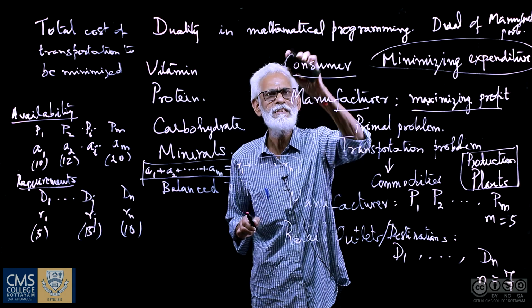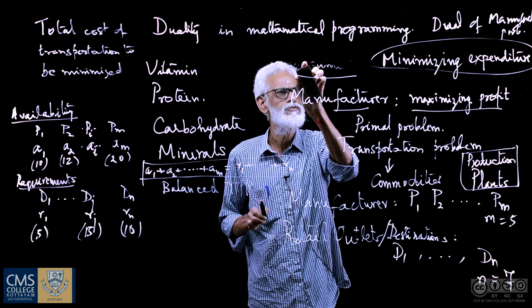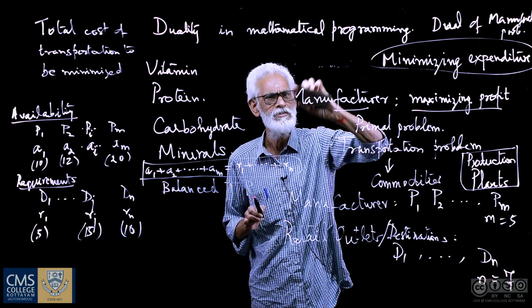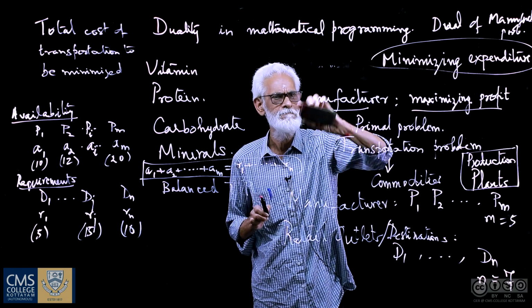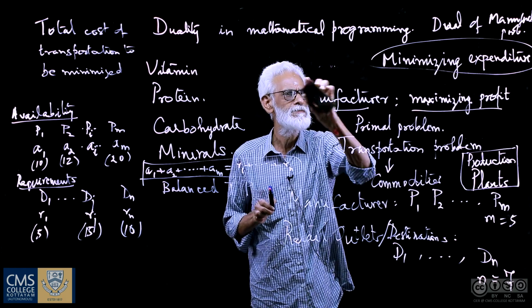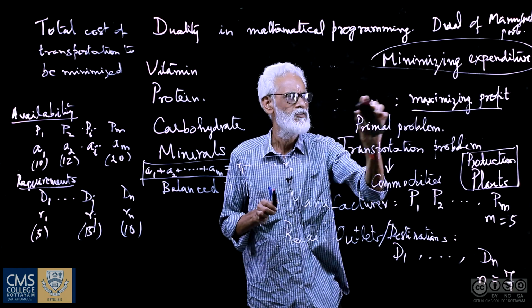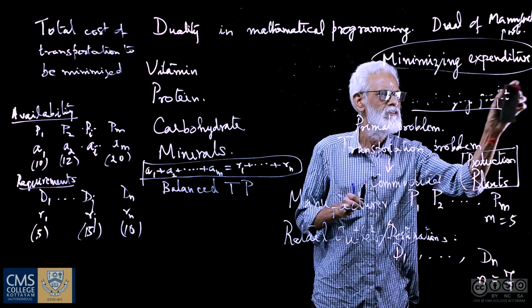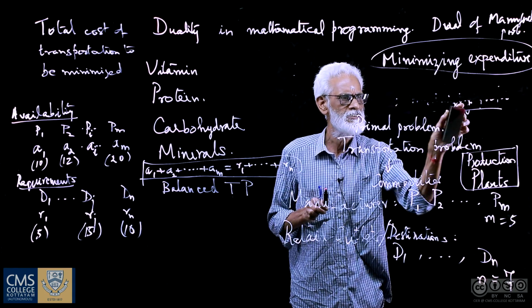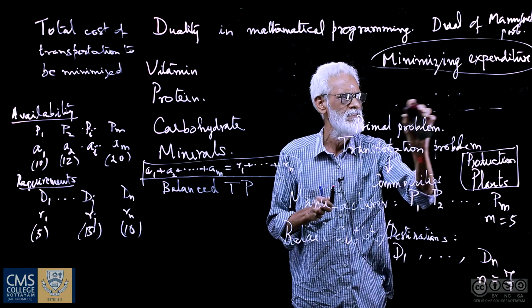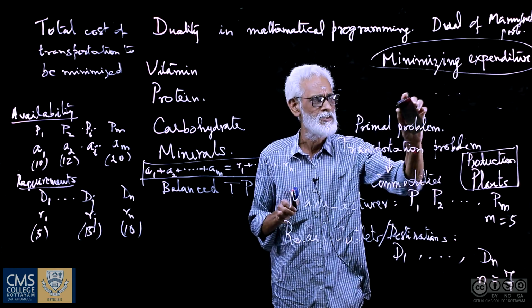Now, more than just telling you how to solve this problem, what I want to introduce is the concept of duality. How does the duality problem arise in this transportation problem? What is the nature of that dual problem? Well, I indicated that the manufacturer's problem is minimizing the total cost of transportation. But then, what is the total cost of transportation?